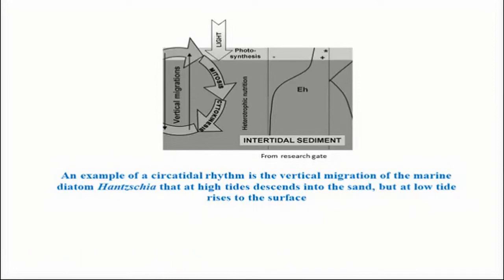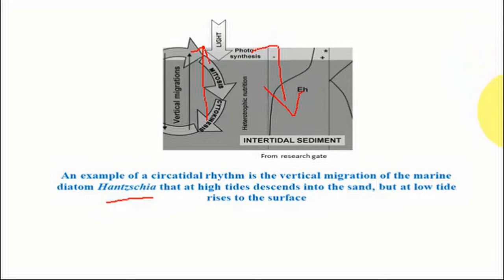So here you can see an example of circadian rhythm in Hantzschia. This is a marine diatom that comes to the upper surface of water during the high tide, and within these 12 hours, it gets the light and photosynthesis takes place. During the low tide, it goes down for other different purposes. This way, it cycles between high tide and low tide.